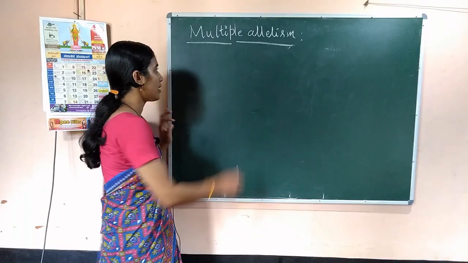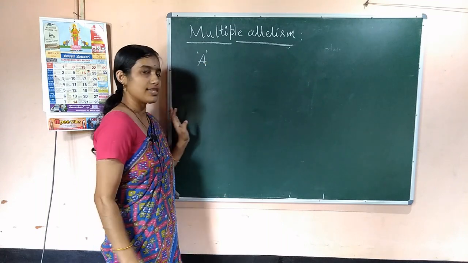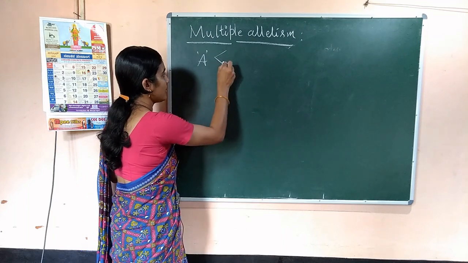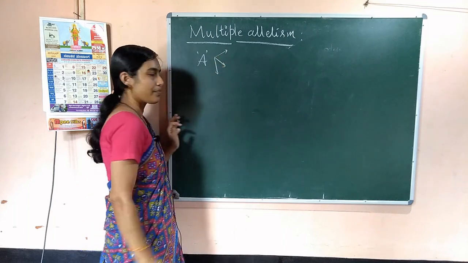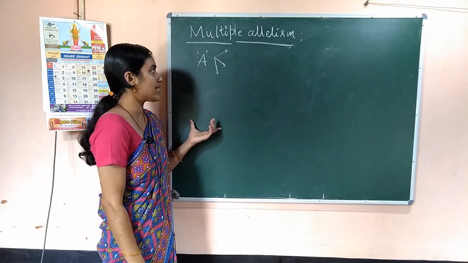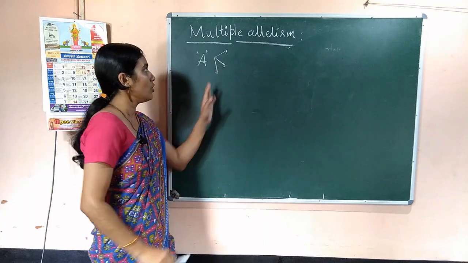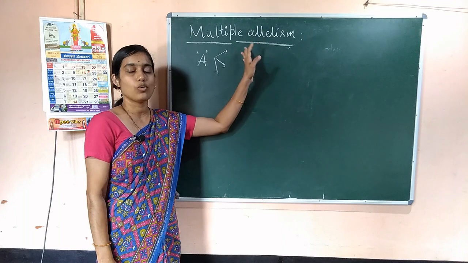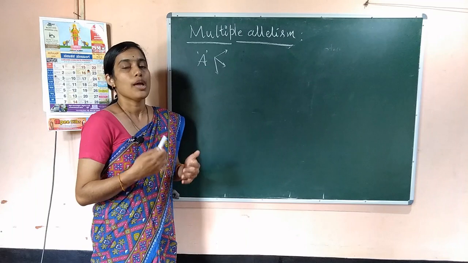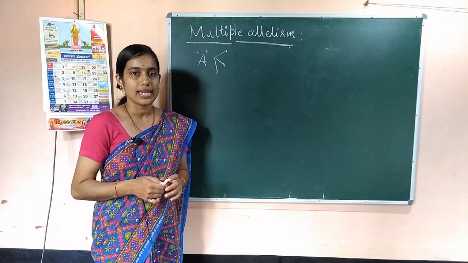That means if you consider A as a gene, and when this gene has more than 2 allelic forms, then it is called multiple alleles. So, when a gene has more than 2 allelic forms, it is called multiple alleles, and the phenomenon is called multiple allelism.